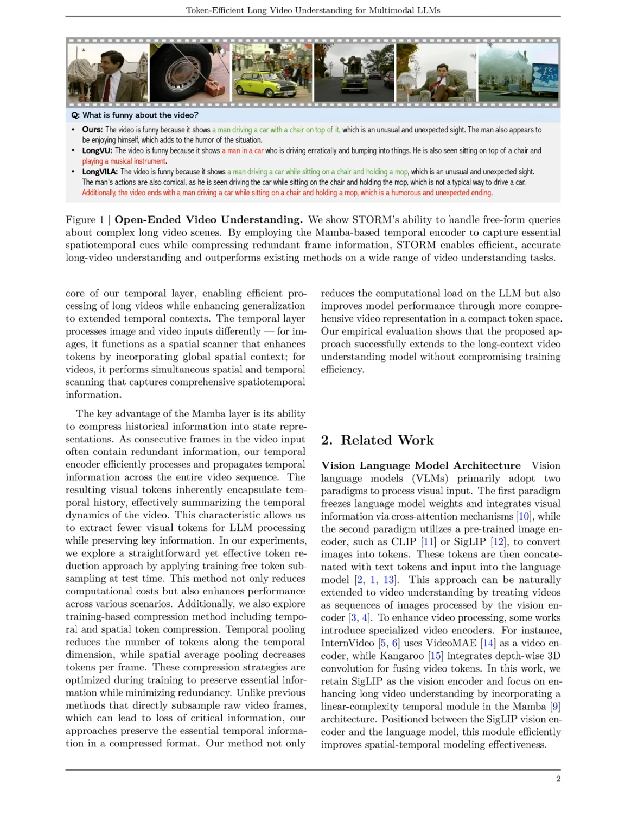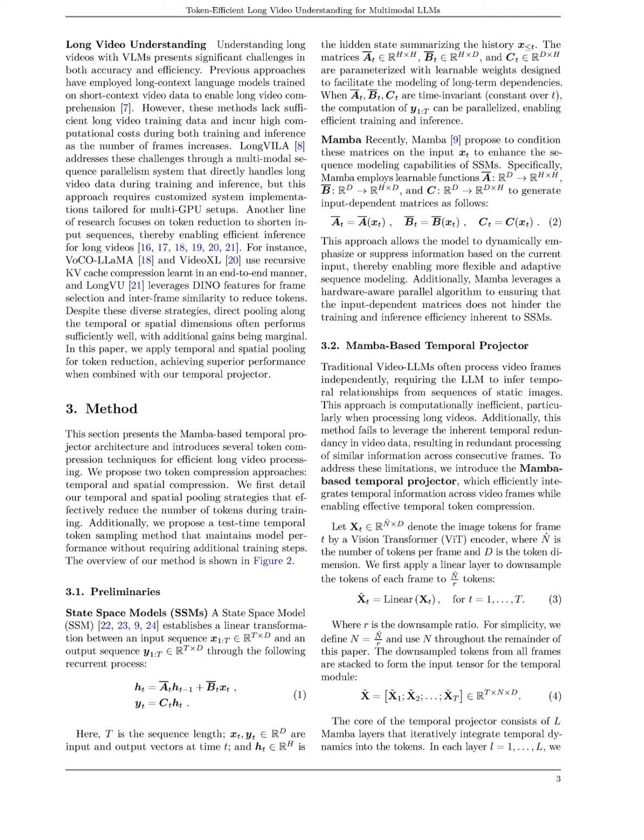The Mamba encoder performs a bidirectional spatiotemporal scan, capturing both spatial and temporal dependencies across frames, which allows it to compress historical information into enriched visual tokens that summarize the temporal dynamics of the video. Finally, these enriched tokens are passed to the LLM, where they facilitate improved temporal reasoning and enable efficient token compression through techniques like temporal and spatial pooling, ultimately enhancing the model's performance while reducing computational overhead.